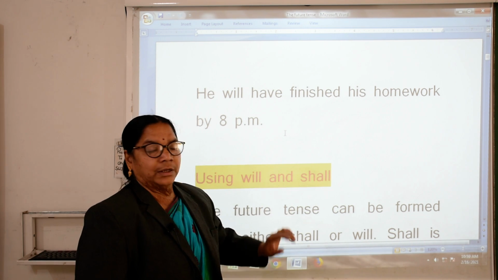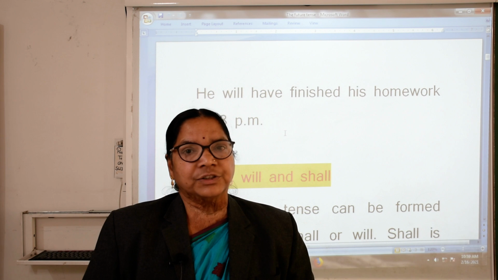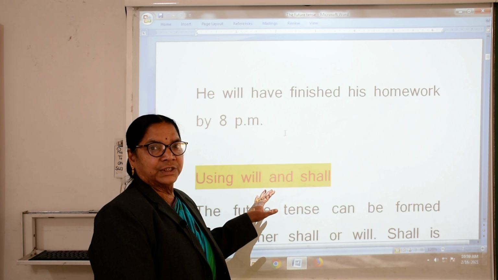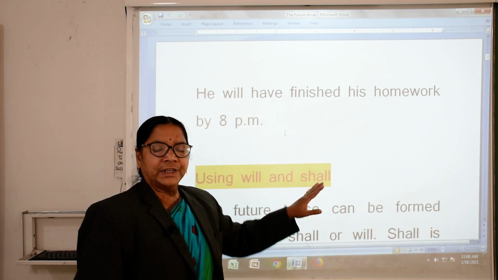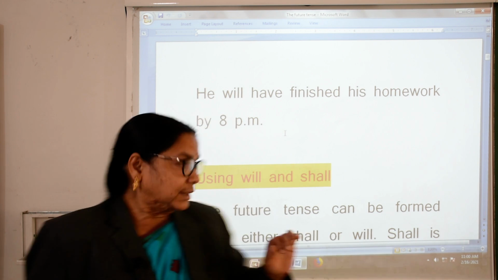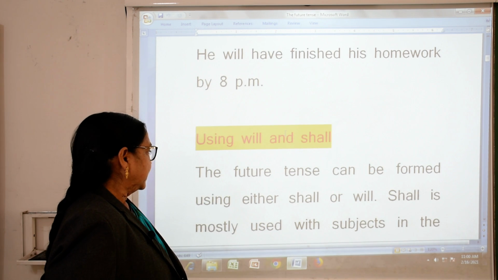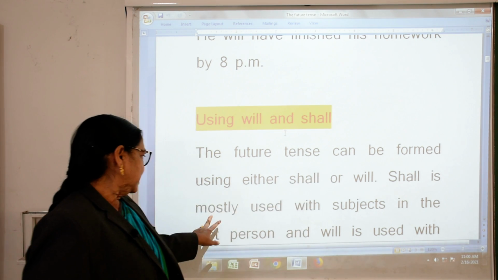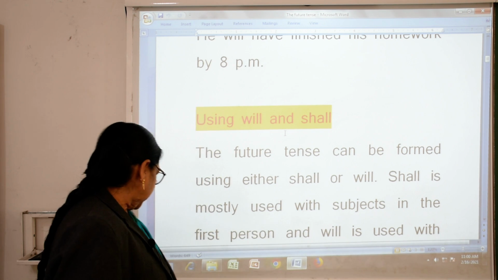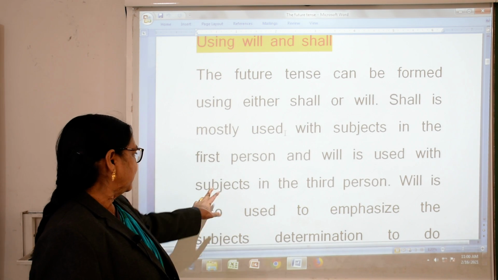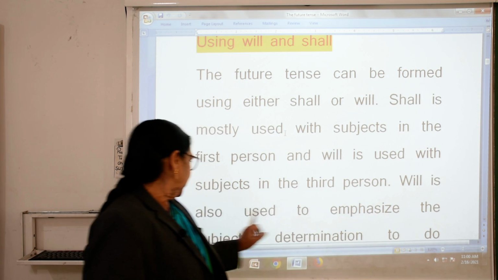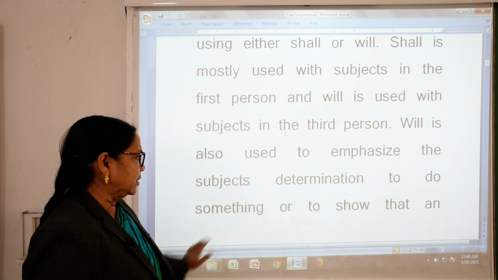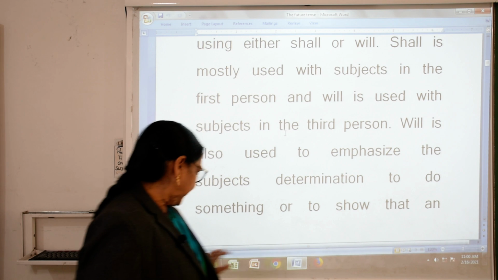Then, using will and shall. How do we have to use will and shall? Generally when we speak we use will, and shall we use very rarely, isn't it? So, we will see now here the future tense can be formed using either shall or will. Shall is mostly used with subject in the first person and will is used with subject in the third person. Will is also used to emphasize the subject's determination to do something